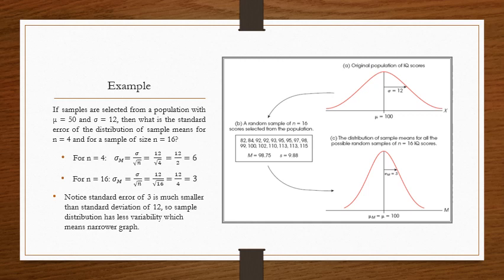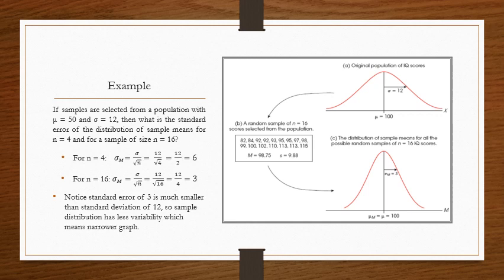Let's look at a graph of the original population of IQ scores. It's the graph on the upper right. You were told that you had a mean of 100 and the standard deviation is 12, okay? And then here's some 16 random IQ scores selected from this population. And then let's say that of these samples that we looked at, n equals 16, we found an estimated standard error of 3.